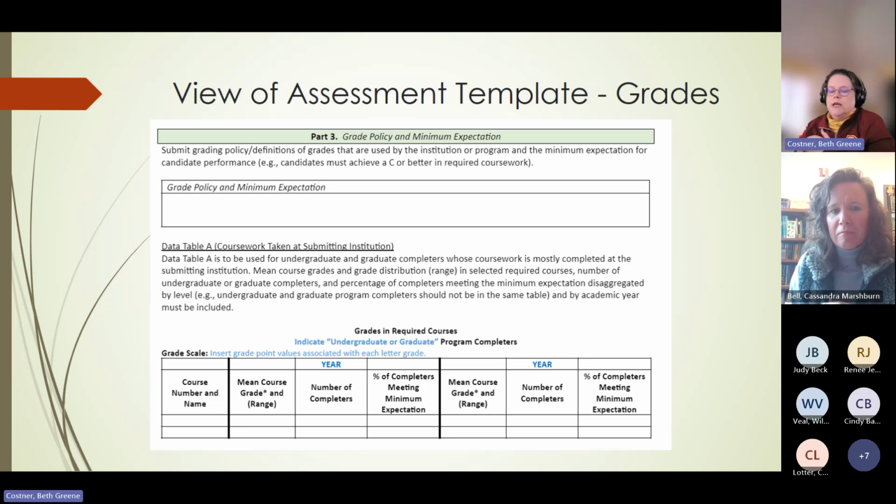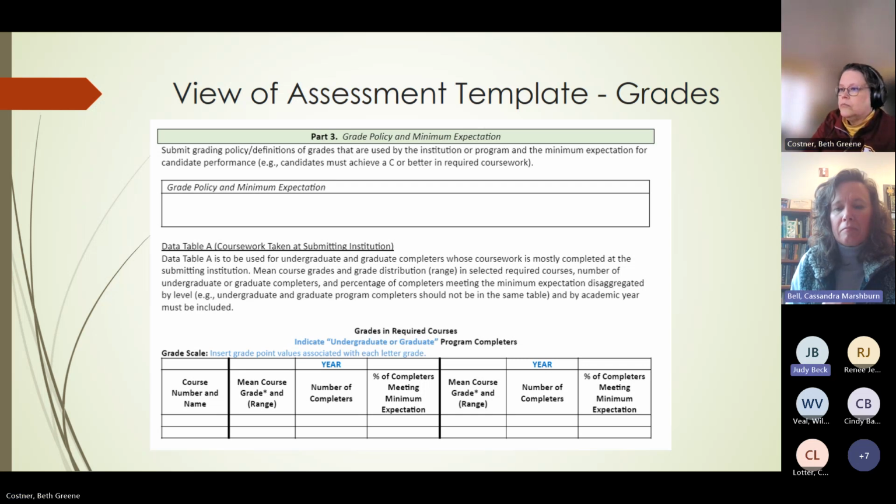And Judy, just for you, because I know you write more than just science, the other place where you see people do multiple disciplines within the same report is language. So like if you have French and Spanish, you can put those in the same report, as long as you disaggregate data and the assessments are the same.